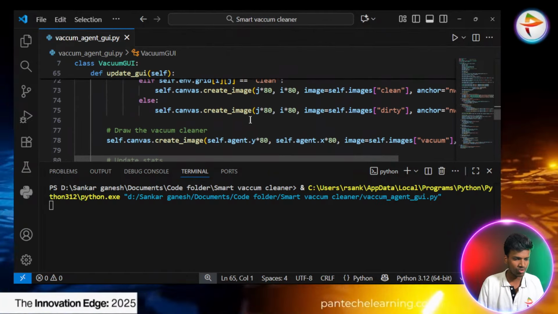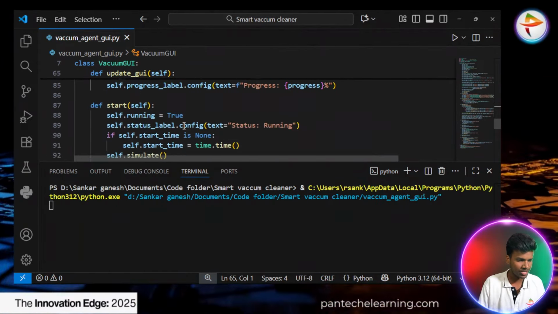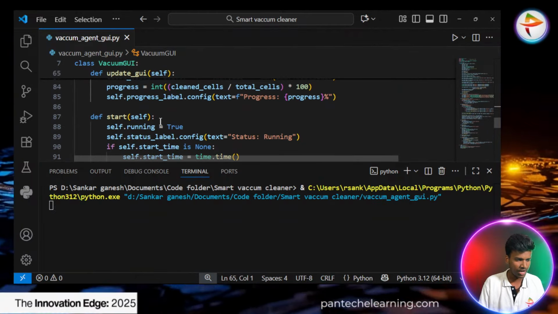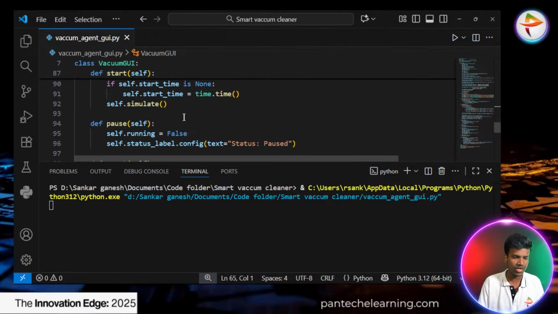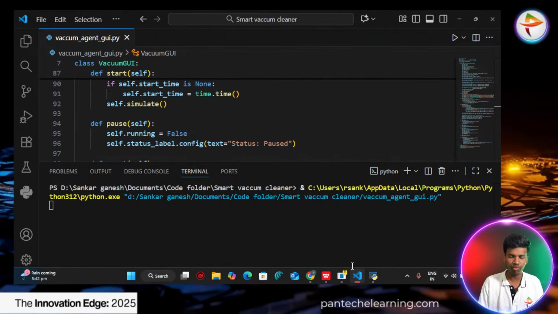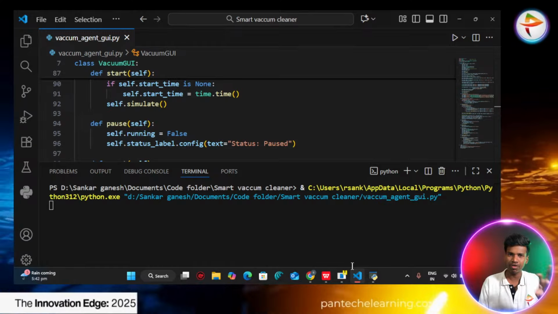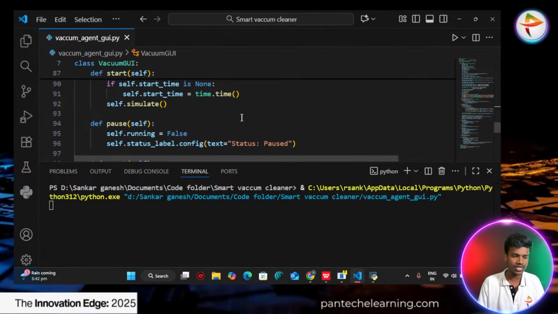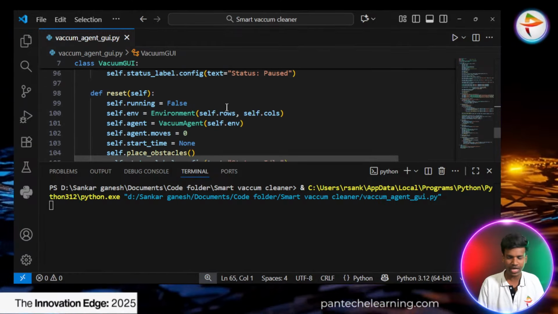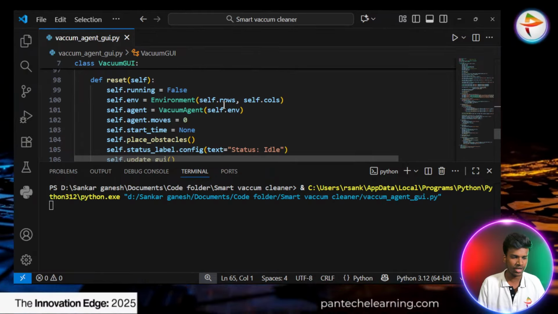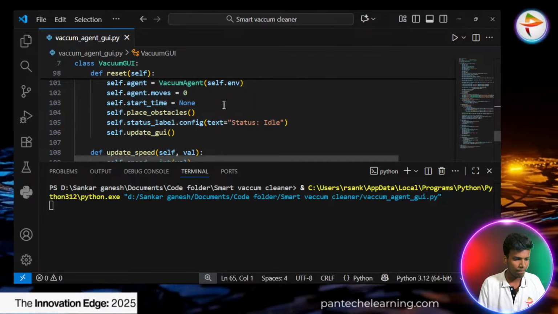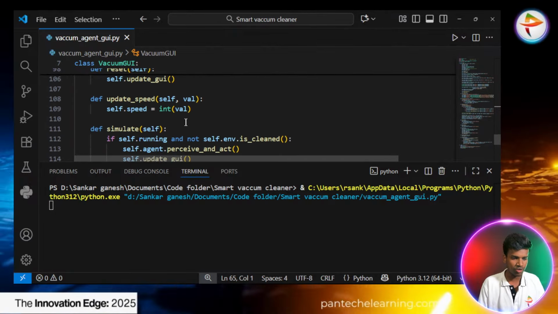Next we go to draw vacuum, update the statistics, and start. When I click the start button, the vacuum has to run. If I press the pause button, meaning when I have to stop the vacuum, it automatically freezes in place. And reset means again rearranging every cell and every obstacle to the beginning of the UI. Next, update the speed, which you already know.